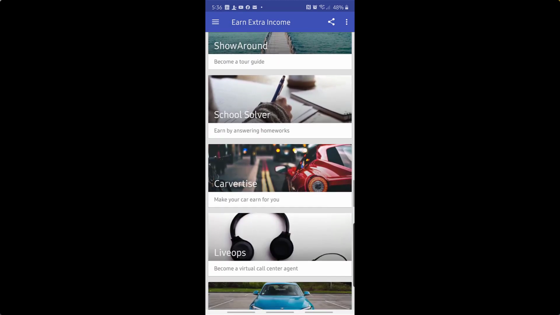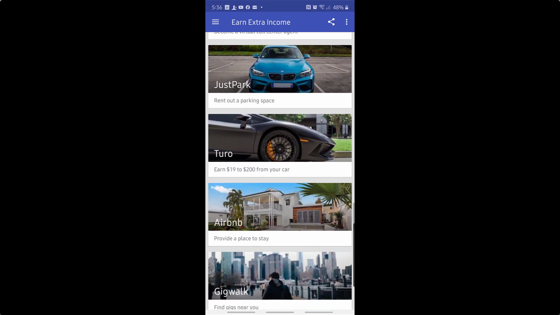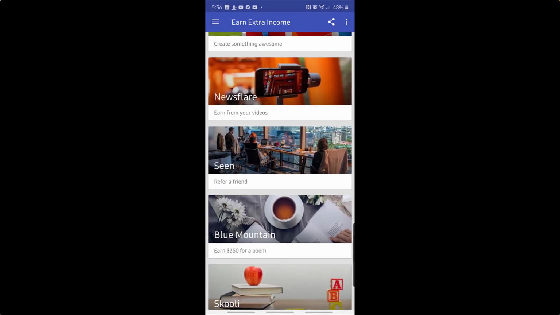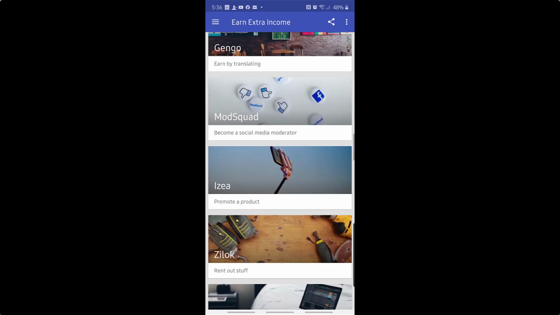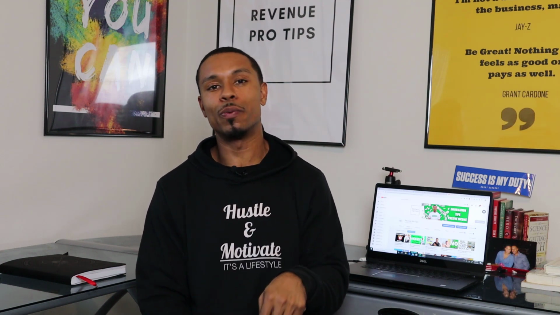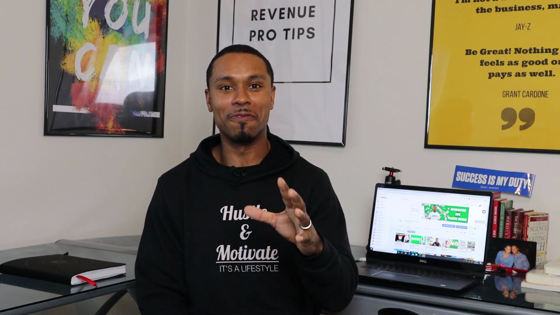Travel Pay, I'll show around, right? I've seen opportunities on here where you can dog walk. You see Turo and Airbnb right there. Gig walk. I mean, there are so many different opportunities, guys. Again, some of you are going to see multiple opportunities, some of you are going to see one, and maybe some of you are not going to see any. Chances are, if you don't see anything on here that would work for you, you're probably not interested in making money, okay? Just to be upfront.